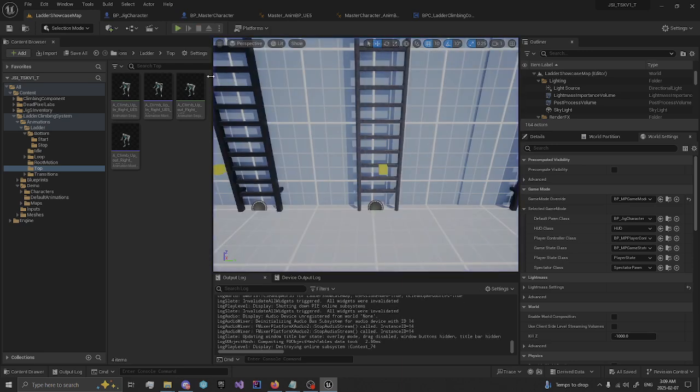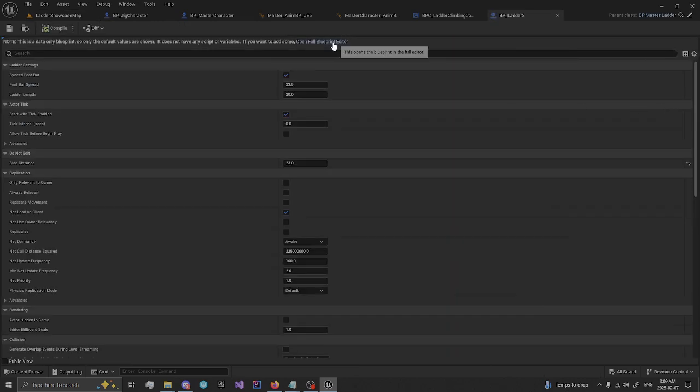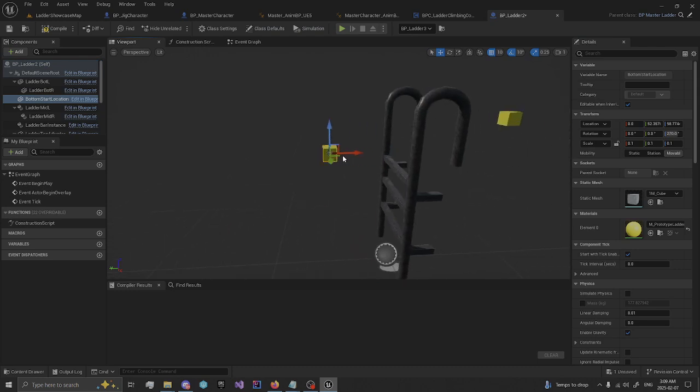Probably just be adjusted. You can probably adjust these, pull these slightly away. They come into the ladder blueprint here. If you're having weird collision issues like that, move this off, move this a little bit away from the ladder. That'll fix that issue.